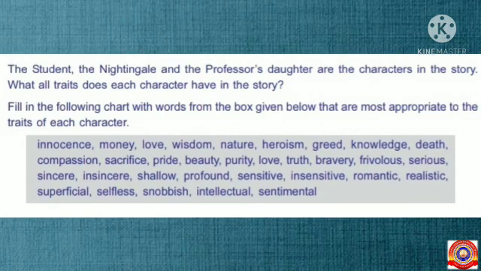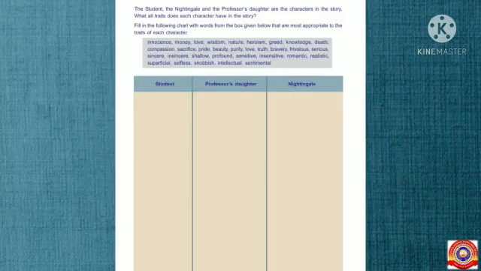Students, hope you all are familiar with each character in the story, The Nightingale and the Rose. So all of you fill in the chart with appropriate words. Do it as homework. Students, so all of you do these activities as homework.